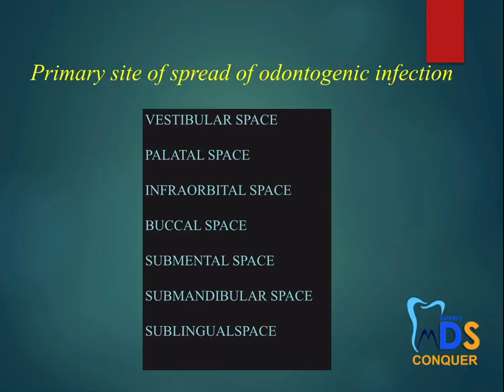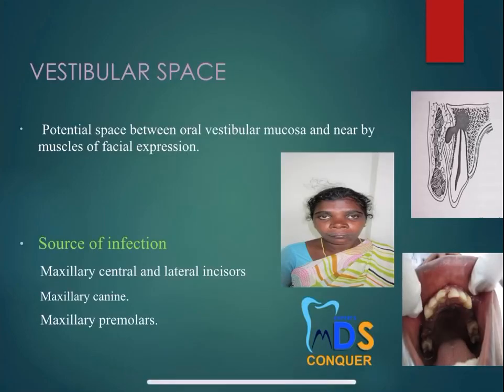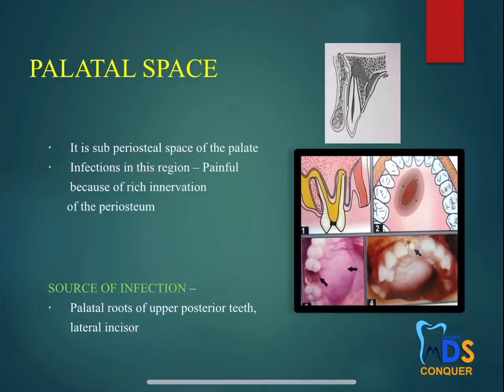Okay. So next, coming to the primary spaces, you need to first name those spaces. Later you have to describe every space in detail. So for every space you need to explain the source of infection and the respective signs and symptoms of that particular space infection. So the vestibular space, we know, is between the oral vestibular mucosa and the muscles of facial expression. And then the source of infection, as you can see, could be incisors, canines, or premolars. So this is how you have to write. Next, coming to the palatal space, it is the subperiosteal space of the palate. It is painful because of rich innervation, and the source of infection could be the upper posterior teeth or the lateral incisor. So this is how you have to write.